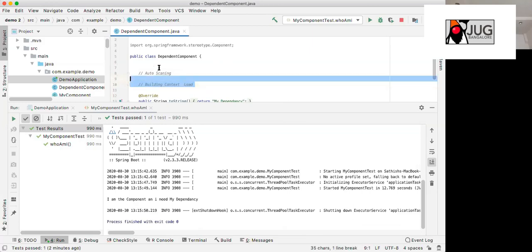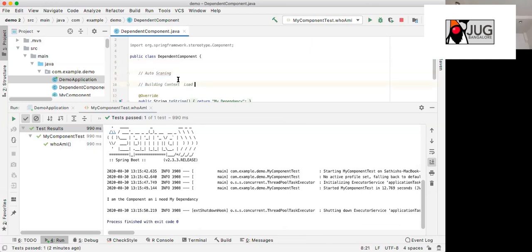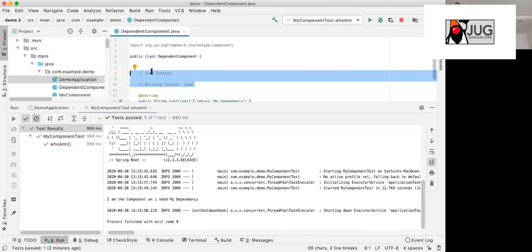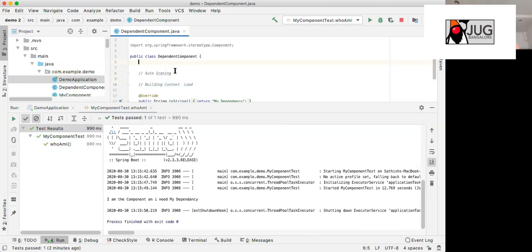But you can control both these behaviors. You can control what should be auto scanned, and you can control what should be built also. We will see that in detail later, but I will give a glimpse. There are include and exclude kinds of options here. We'll see that in detail next week.